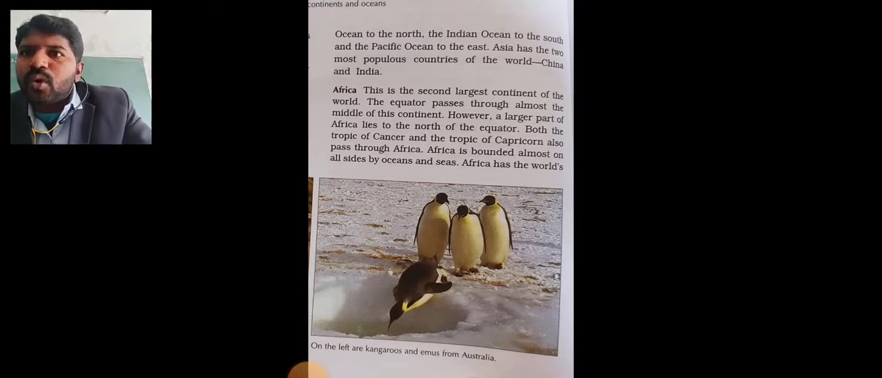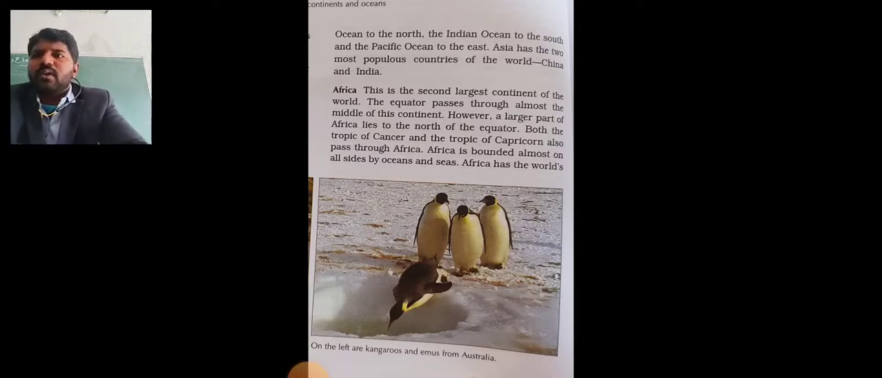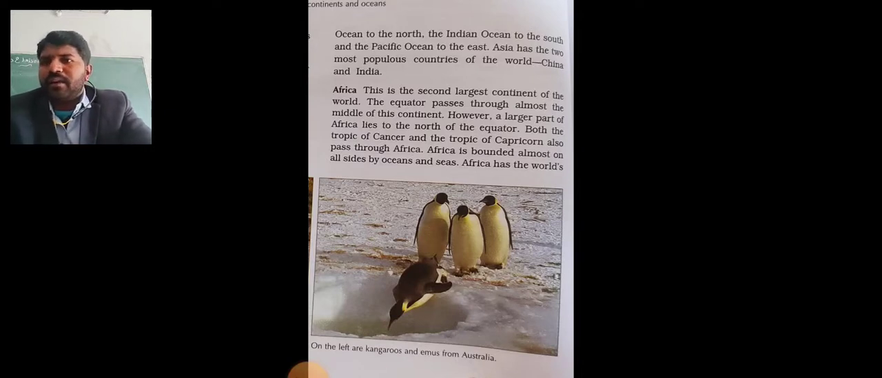Asia has the two most populous countries in the world, China and India. What oceans are there? South is the Indian Ocean, and the Pacific Ocean is also near Asia. Our India is situated in which continent? In the Asia continent.